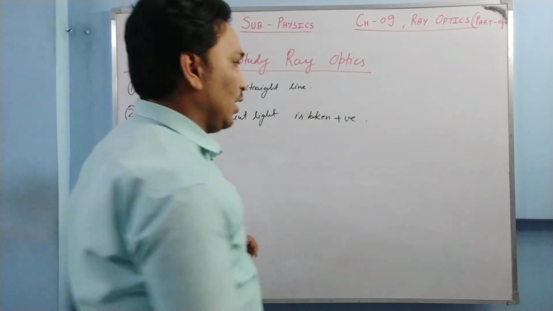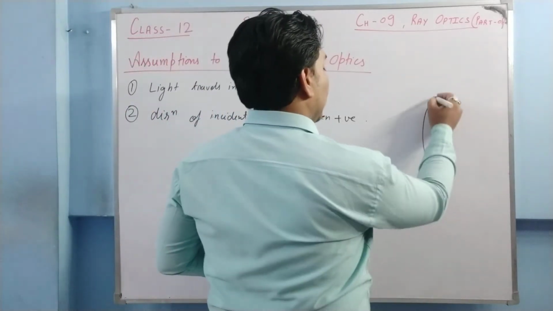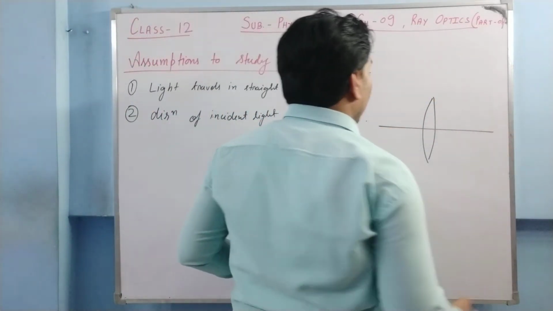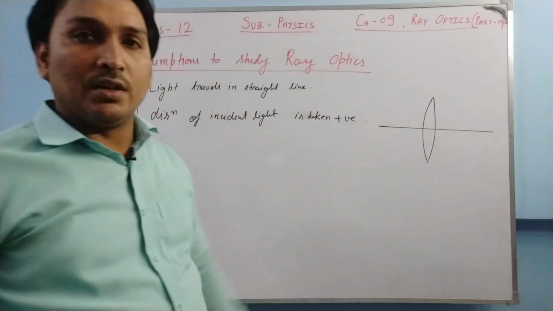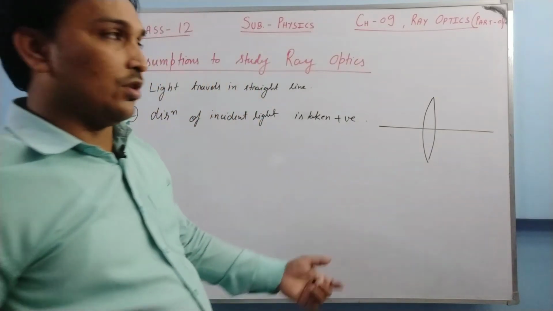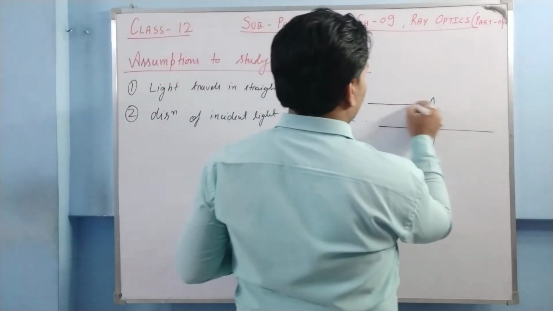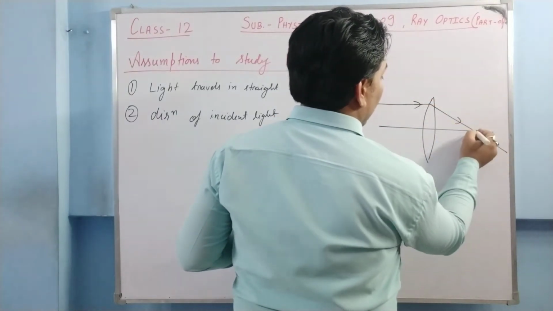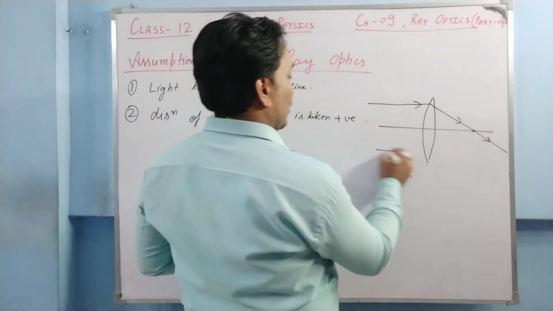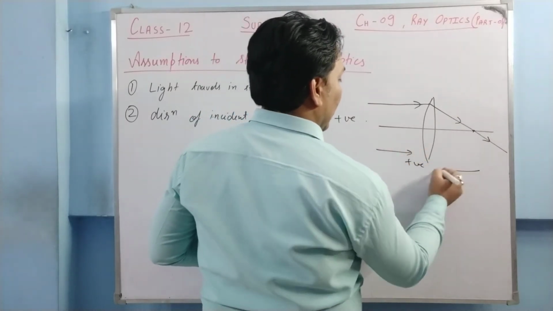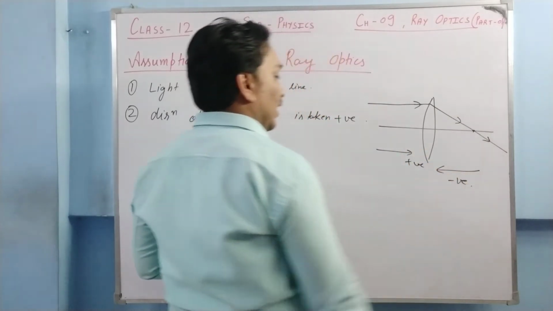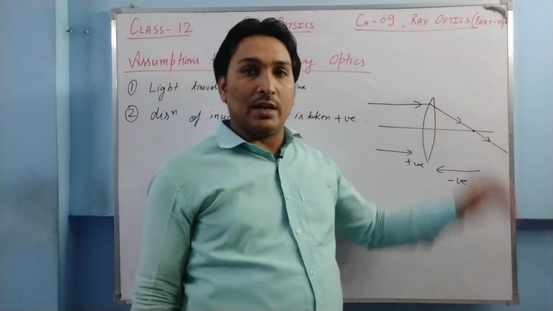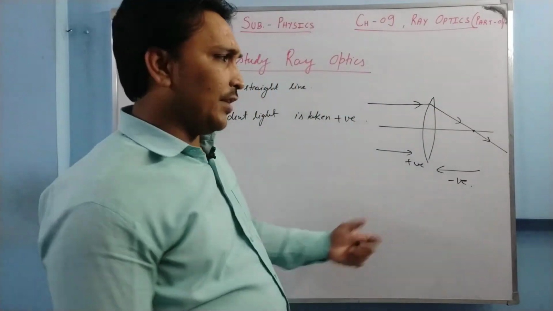So basically, if we talk about a convex lens, I'm taking a bit of liberty, you must have studied these things in class 10th. This is a convex lens. If a ray of light is coming in this direction, and after passing through, the light goes like this, then this direction is considered positive and this direction is considered negative, because incident light is that way. This is a very simplistic case.